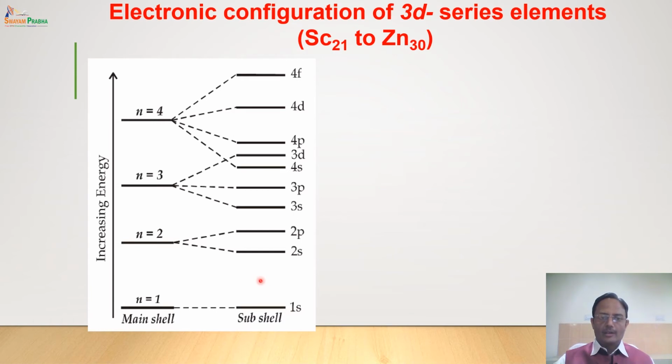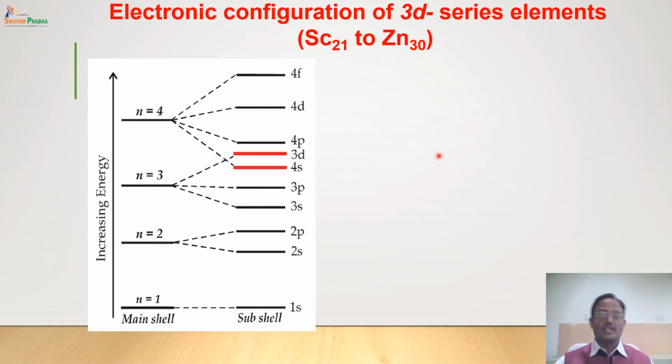Now when the electrons are filled, the first 2 electrons will go to 1s, the next 2 electrons will go to 2s, the next 6 electrons will go to 2p, the next 2 electrons will go to 3s, the next 6 electrons will go to 3p, the next 2 electrons will go to 4s, and the next 10 electrons will go to 3d.